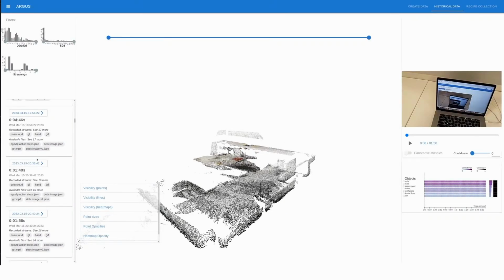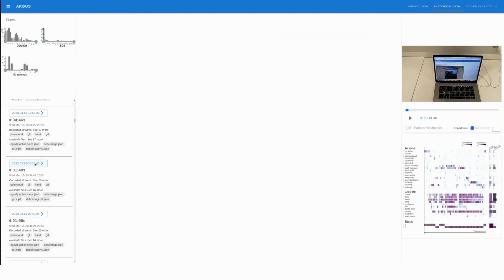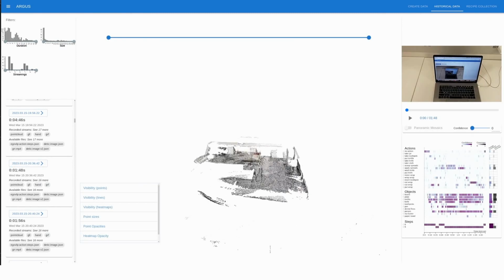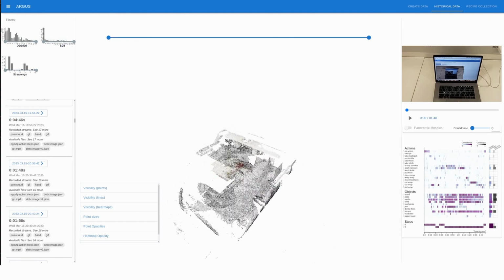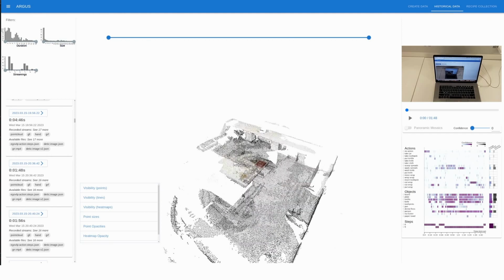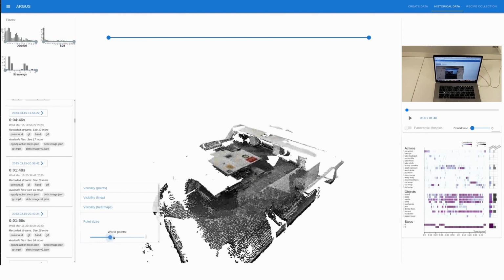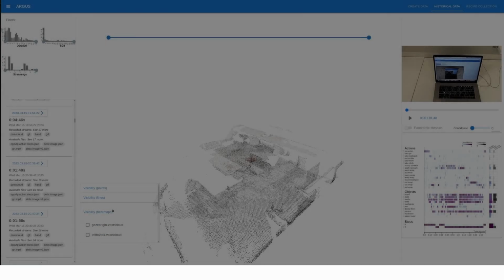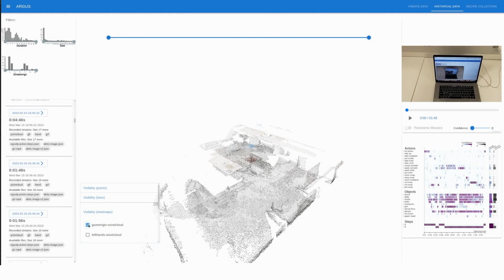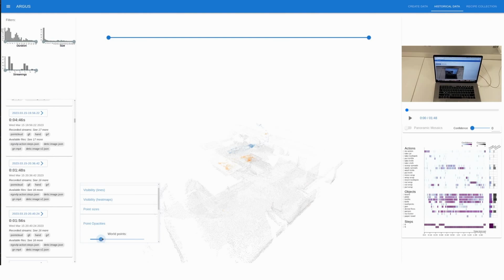Now we will show a case study where a user of ARGUS wants to summarize the performer behavior during a session and look for potential model failures. First, the user loads a session and inspects the point cloud to understand the environment where the session took place. After that, making use of the 3D heat maps available in ARGUS, the user quickly spots 3 darker regions where the performer spent most of their time interacting with the scene.